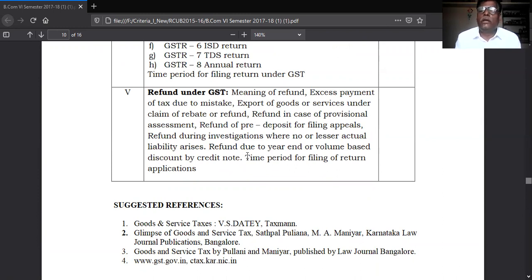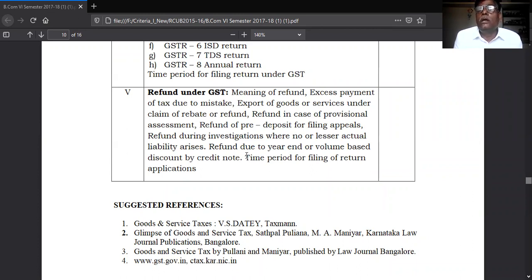Refund under GST means if you paid GST more than the actual amount of tax. If the amount paid by the assessee is more than the actual GST, then the GST department returns the excess amount to you. Therefore, that is called refund under GST.